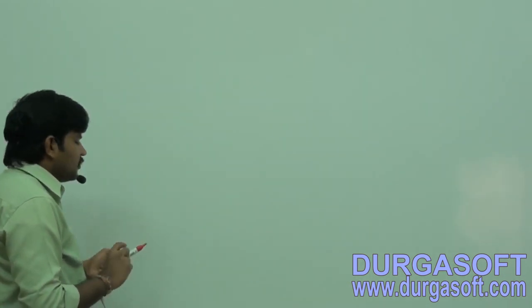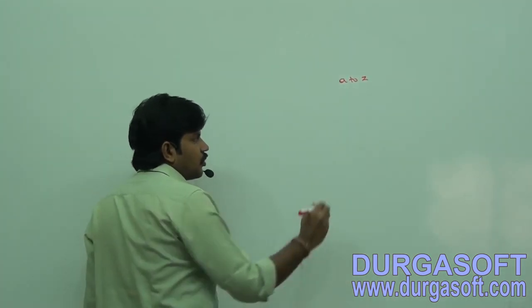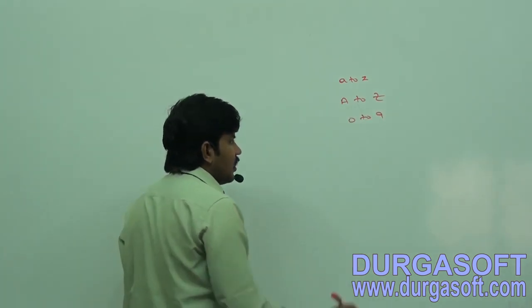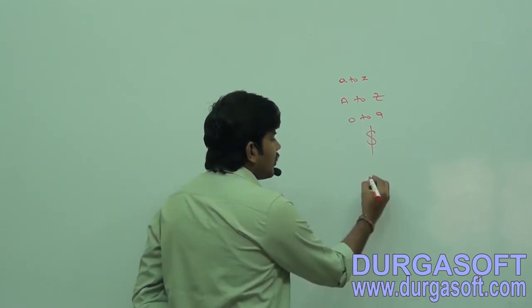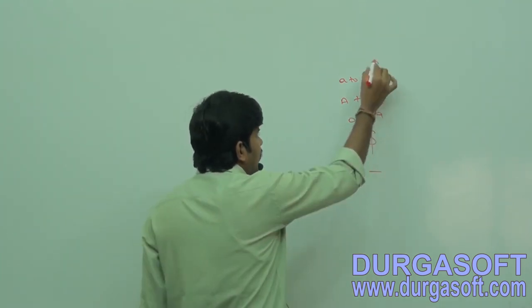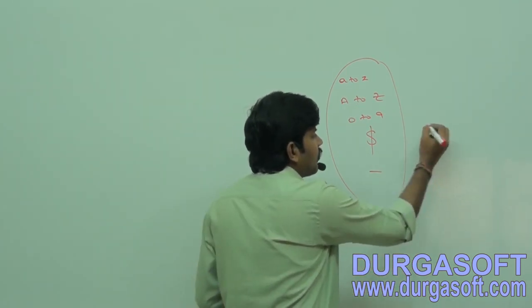Now the first rule, take special care. Here in Java identifiers, which characters can we use? Can I use alphabet symbols? Yes. Lowercase letters, uppercase letters, 0 to 9 we can use. Next, dollar symbol we can use, underscore symbol we can use. The only allowed characters in Java identifiers are these. By mistake, if you use any other, immediately you will get a compile time error.